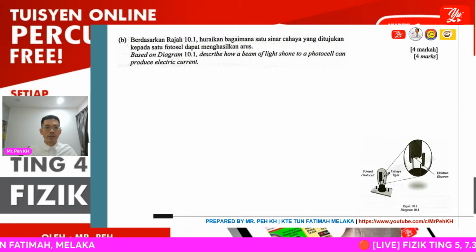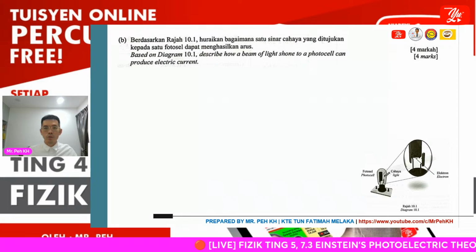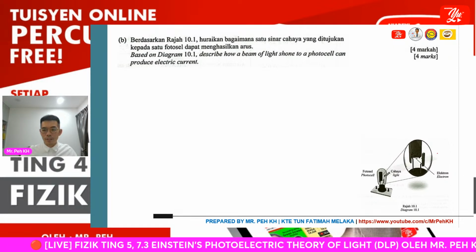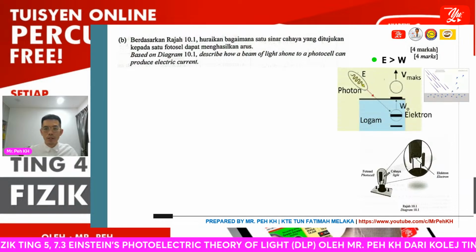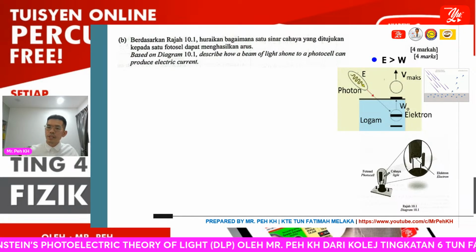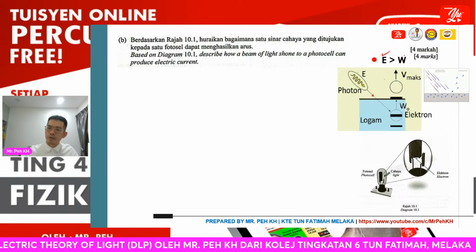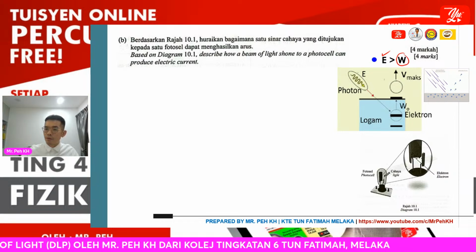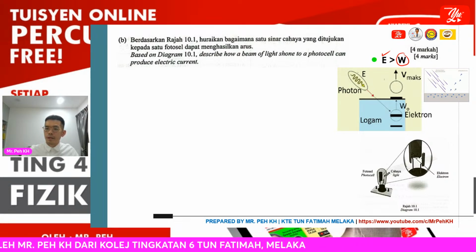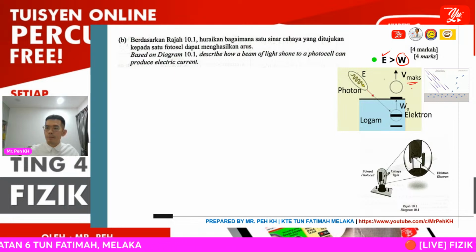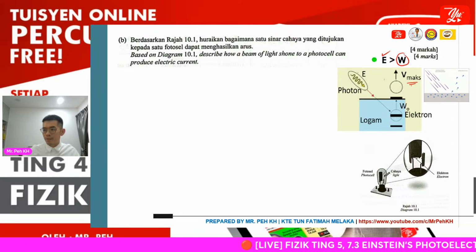Then the next question. Based on diagram 10.1, describe how a beam of light shone onto the photocell can produce electric current. This one just now we also explained already. The photon energy provided must be greater than the work function of the metal, so that the electron will be able to be emitted with Kmax.